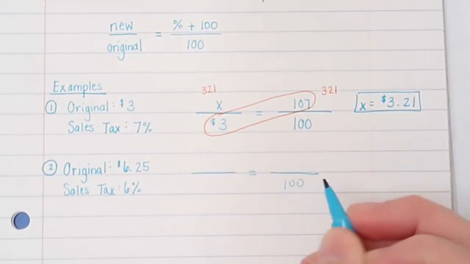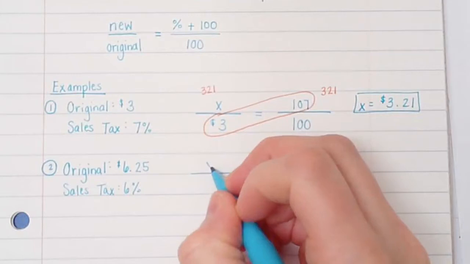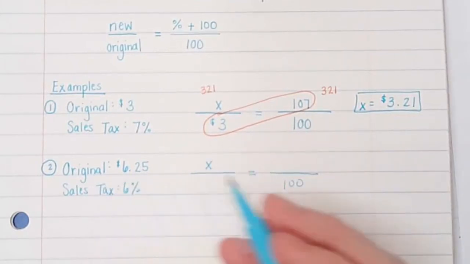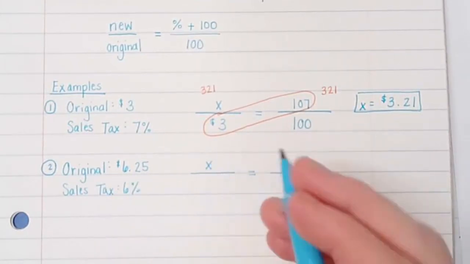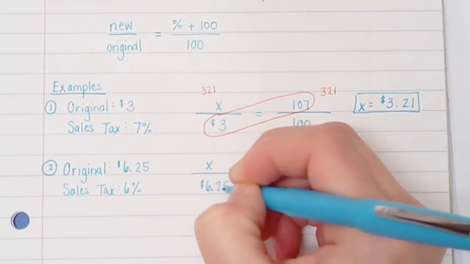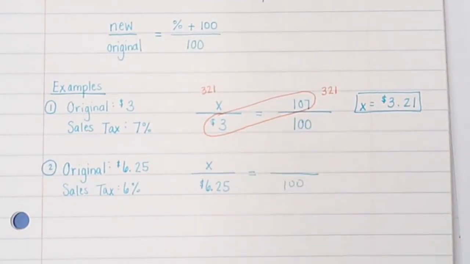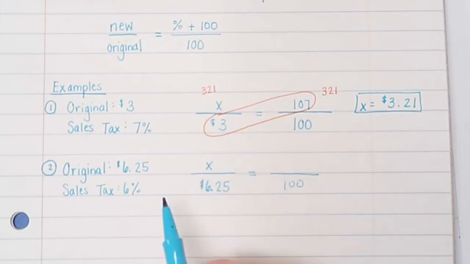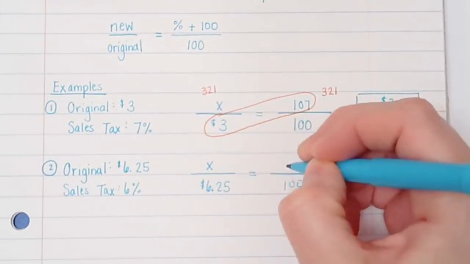So once again, I don't have a new. Neither one of these says new, so it's not going in the new spot. I do have an original amount. And what it means by original is before you pay tax or before you pay tip. What was that original amount that when you got your bill, that's what it said at the bottom, before you paid tax and tip. All right, and now remember, you do 100 plus the percent. So 100 plus 6 would be 106.